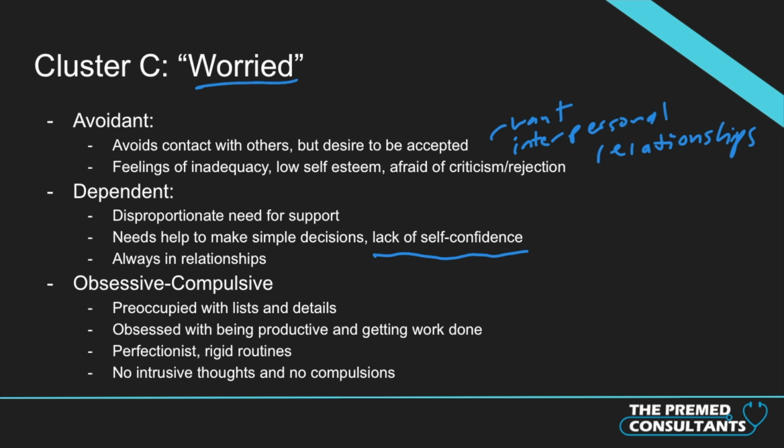Obsessive-compulsive personality disorder is very different from OCD, obsessive-compulsive disorder, and these patients are generally preoccupied with lists and details. They're obsessed with being productive and getting work done, and they're perfectionists. So they have very, very rigid routines. They love checklists, right? And what makes this different from OCD is that they have no intrusive thoughts and they don't have compulsions. So these patients actually tend to be very, very successful people because they're very, very regimented, they're very type A, and they get a lot of work done.